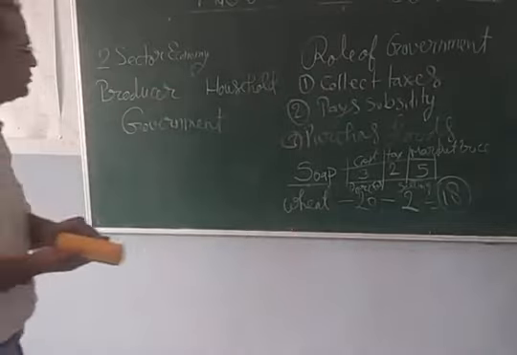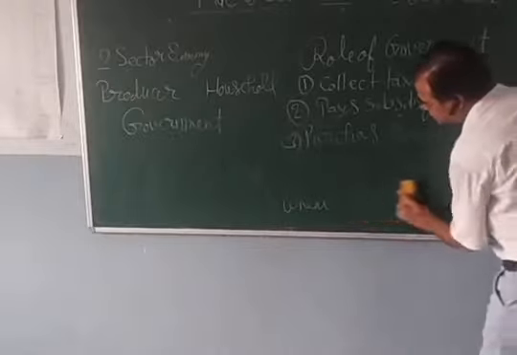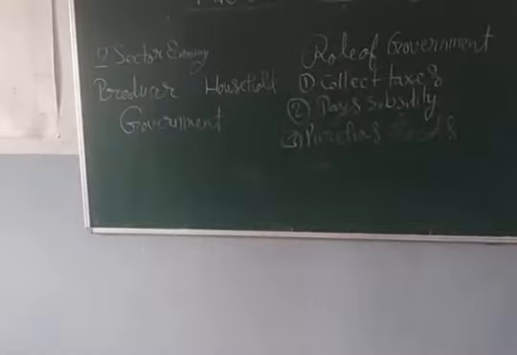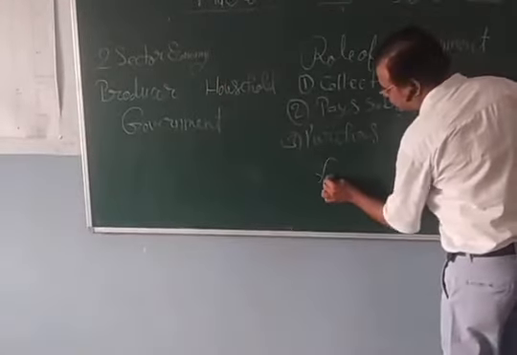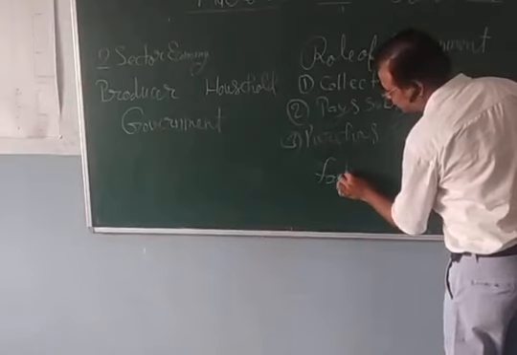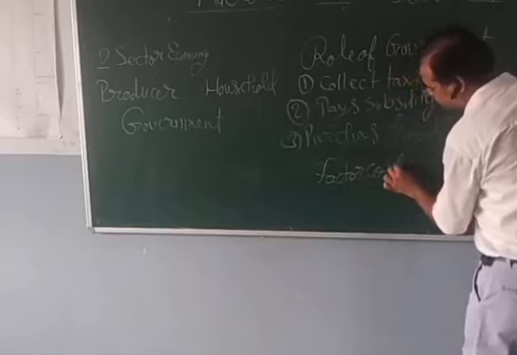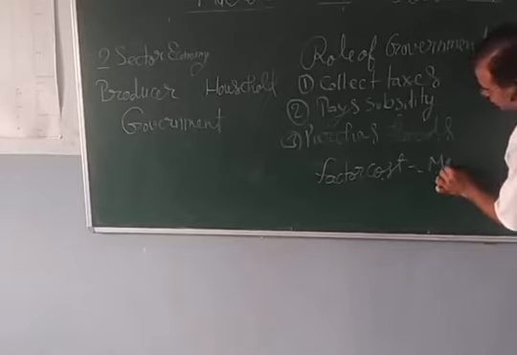So, the price for which the item, the commodity is produced, that is called factor cost. And the price for which it is selling, that is called market price.